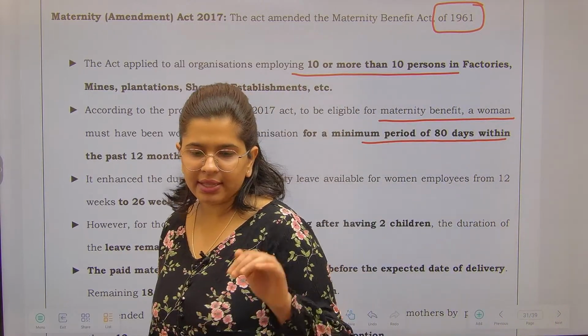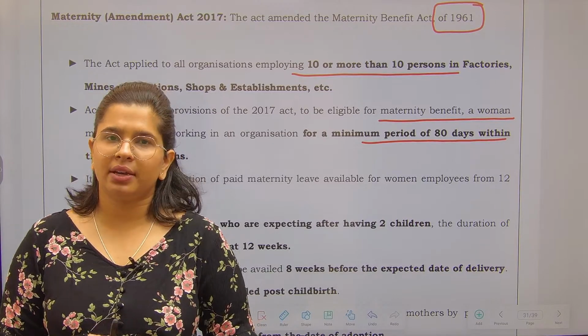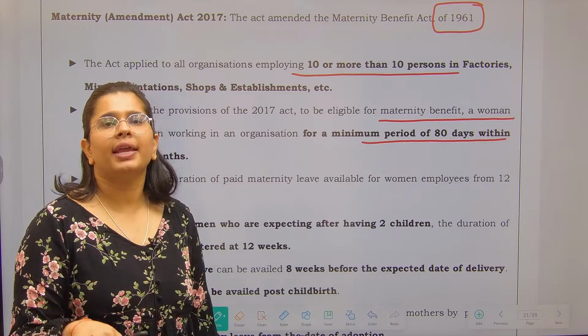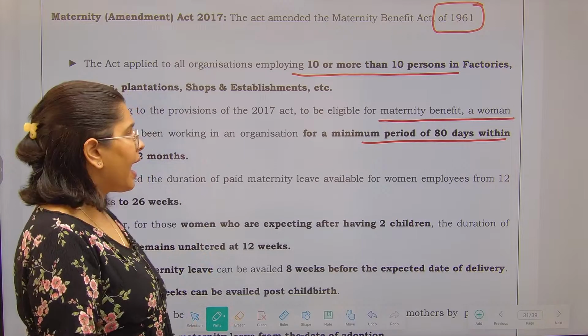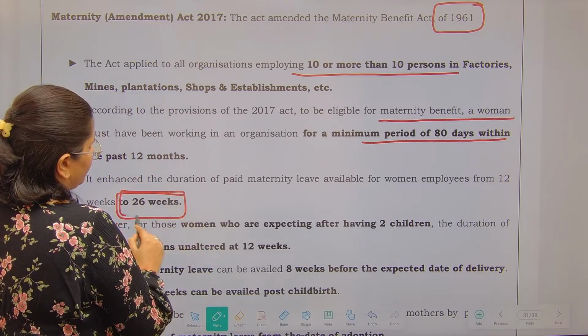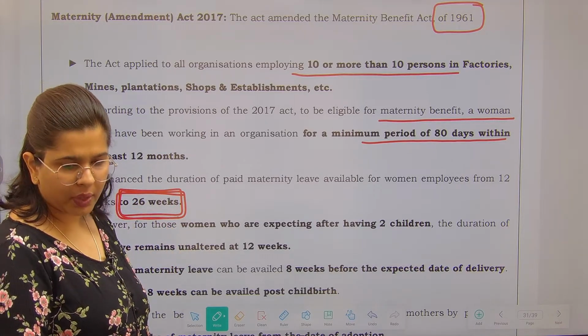It cannot happen that today you came and the next day you are asking for your benefits under the Maternity Benefit Act. No, you will not be eligible. First, please work for 80 days and then ask for your benefits. That's what our act says. It enhances the duration. Now, the period of leave that is eligible for women is 26 weeks.